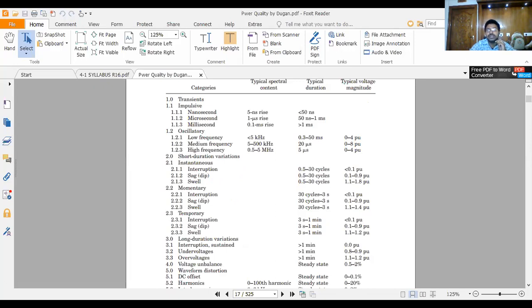Then we can see another type of problem: voltage regulation. I'm not saying this is a problem. It is one measure to identify how much loss there is in the system. That we will discuss in voltage regulation.